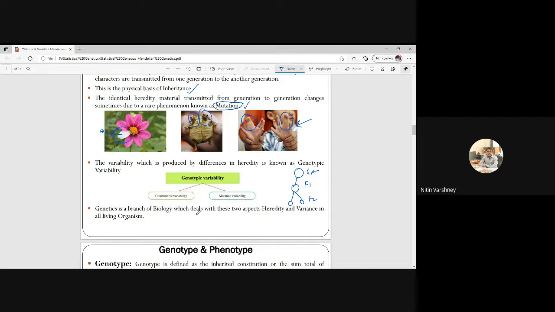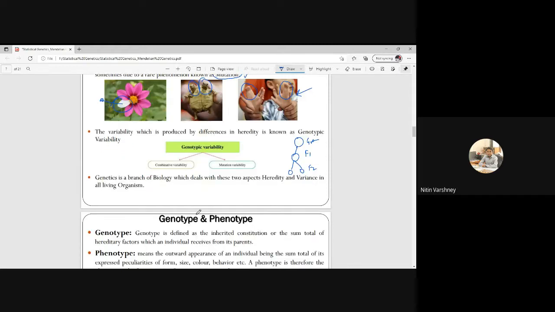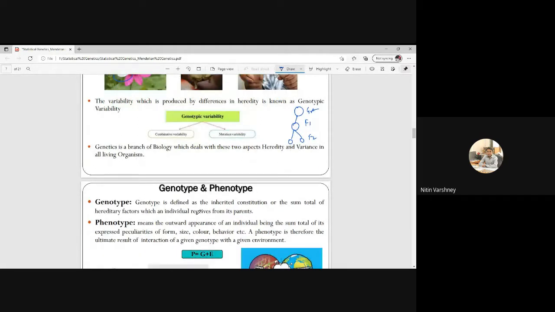Okay, now just tell me, can anyone tell me what is genotype and what is phenotype? What is genotype and what is phenotype?